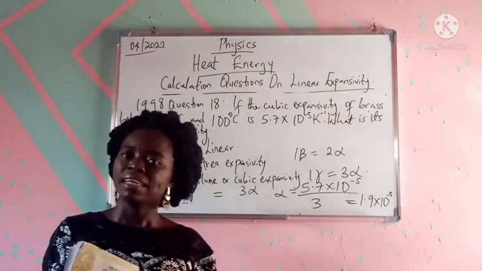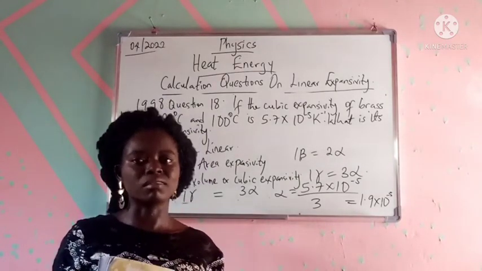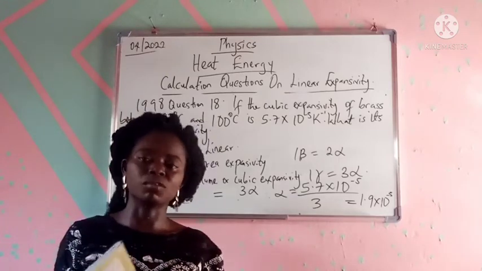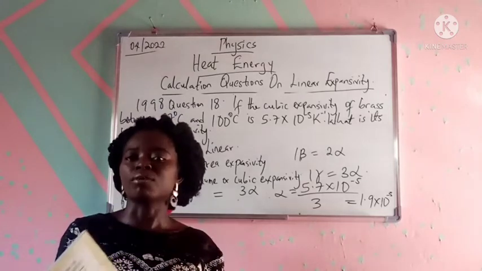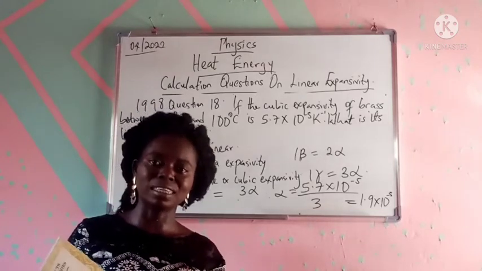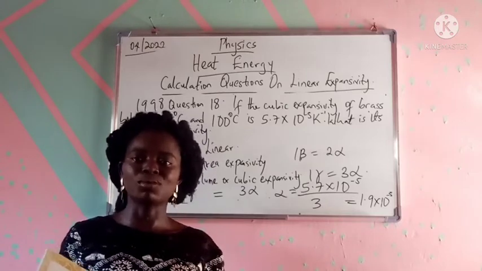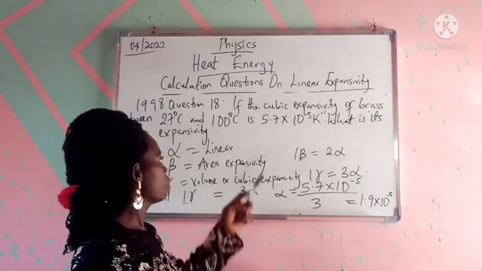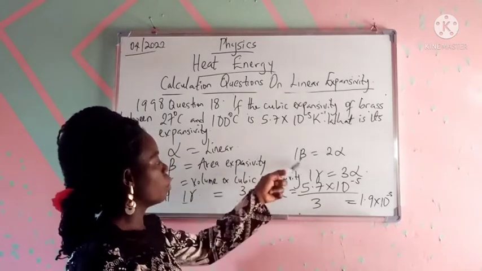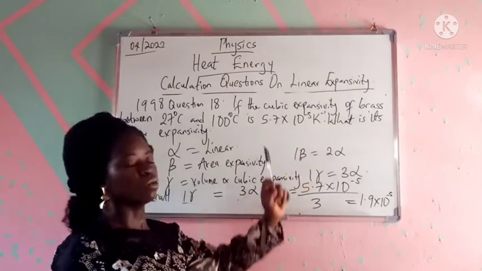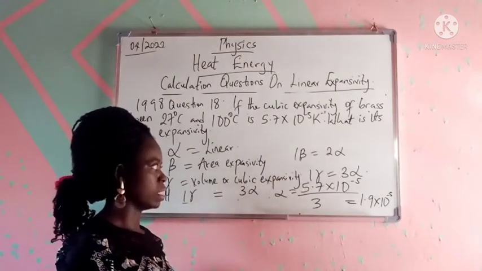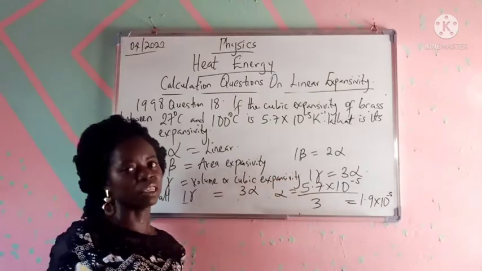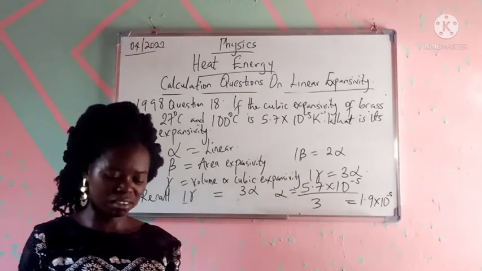If you are given volume expansivity and you are asked for its equivalent in linear, you will divide by 3, because volume expansivity is equal to 3 times linear expansivity. And if you are given area expansivity of a certain metal, for example, and you are asked to calculate the linear expansivity, you will divide by 2. What we are basically using is the relationship between them: area expansivity is 2 times linear expansivity, and volume expansivity is 3 times linear expansivity. That way you can easily get your answer.